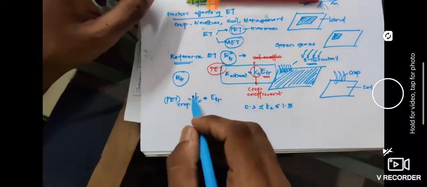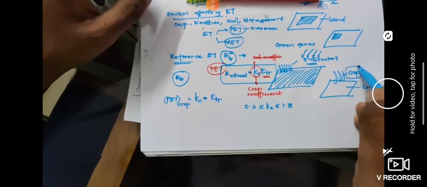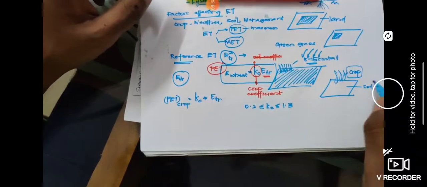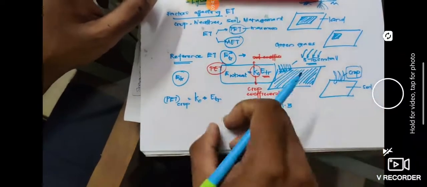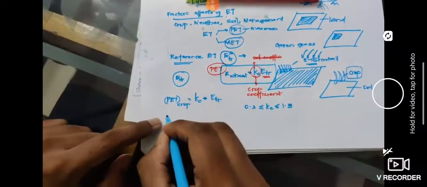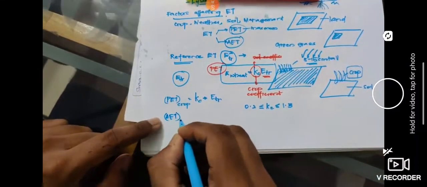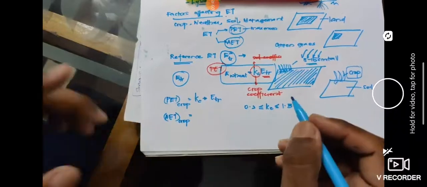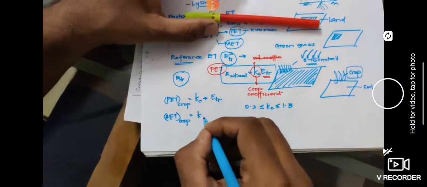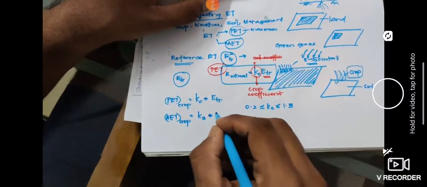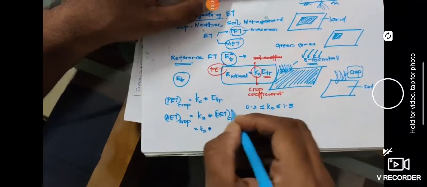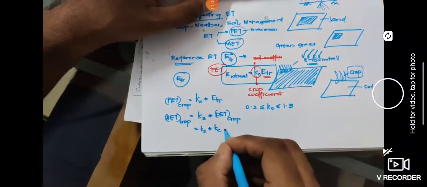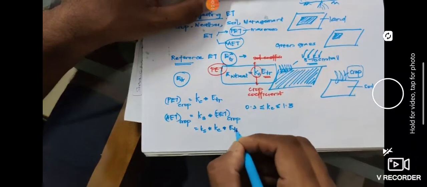When you consider this Kc, you have considered the variation of crop. But what if the soil is different? If the soil is different, you need to consider a factor for the soil also. When you consider that, you get the actual evapotranspiration of the crop. The actual evapotranspiration of the crop is the soil coefficient Ks multiplied by the potential evapotranspiration of the crop, that is, Ks multiplied by Kc multiplied by ETR.